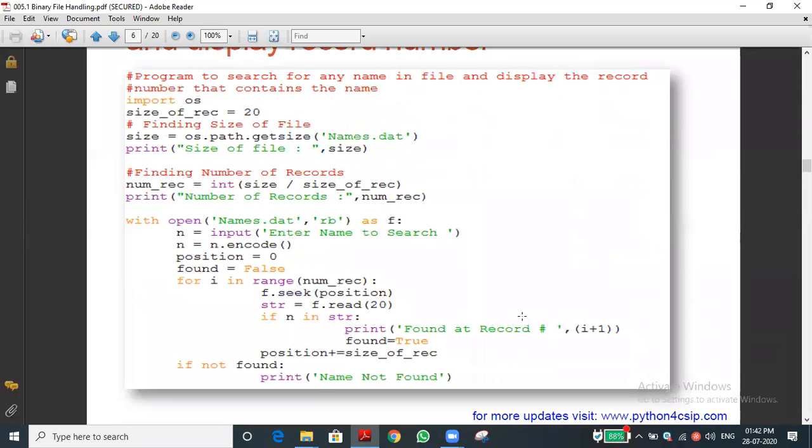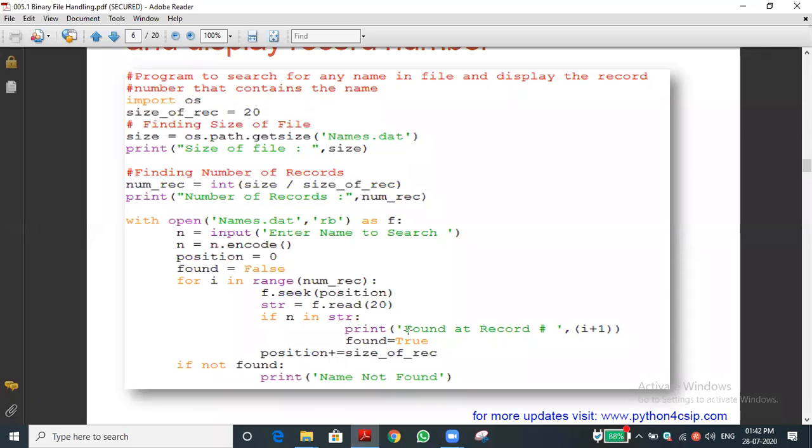Vikas plus 15 white spaces, that is stored in str. Okay, if n in str, what is n? The decoded format of Vikas, no? Then str is what? The decoded format of Vikas plus 15 characters. So Vikas is present in this record. The condition is true, no? The n is present in the str only. Condition true means what will happen? This statement will execute.